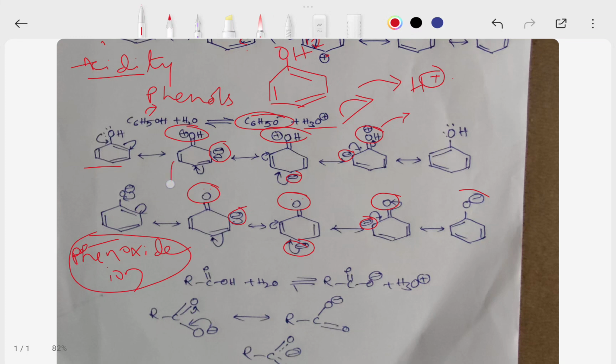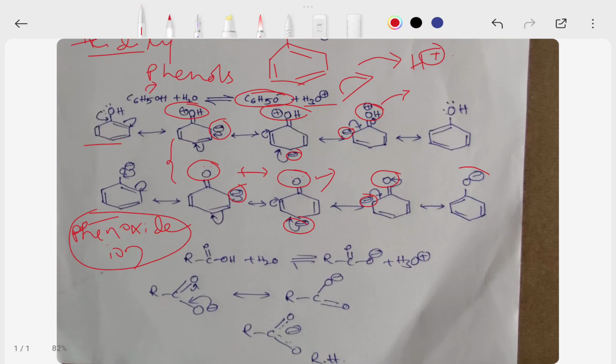When comparing these two, phenol and phenoxide ion, the phenoxide ion is more stable than phenol. In the phenoxide ion, there is no charge on oxygen, and there are stable resonance structures in the phenoxide ion.